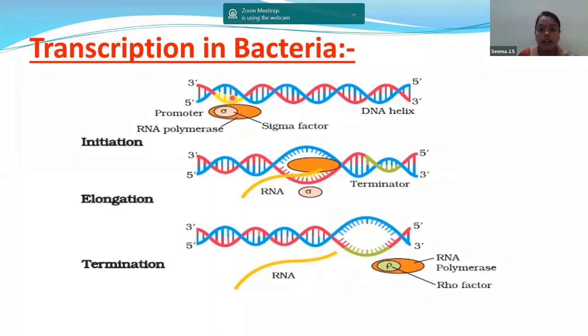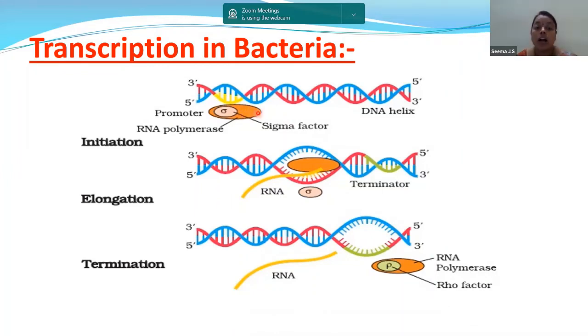So RNA polymerase has entered into the DNA strand. The sigma factor will help in initiating the transcription process. It identifies and enters the promoter region, which is the transcription start site. Finally, the sigma factor enters into the DNA strand and the process takes place. So this is the significance of the sigma factor. It is the first step, initiation.